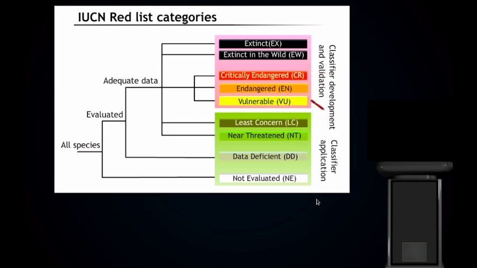Then we have other categories: vulnerable, endangered, and critically endangered. Then we have extinct in the wild and extinct. Now we have discussed in a previous class that extinct species are the species which cannot be found on our planet Earth anymore. So those are extinct species.